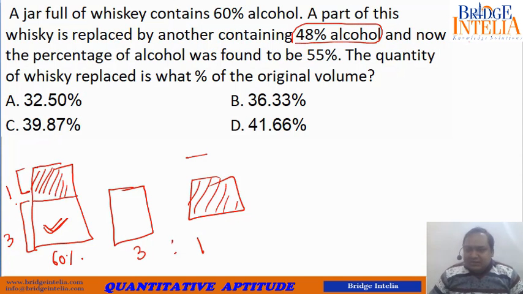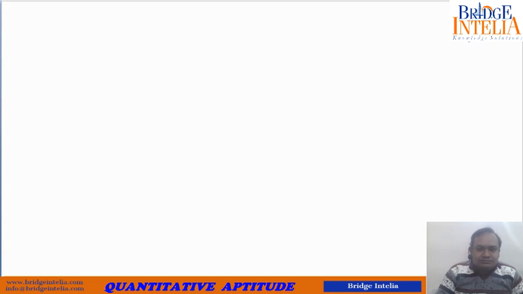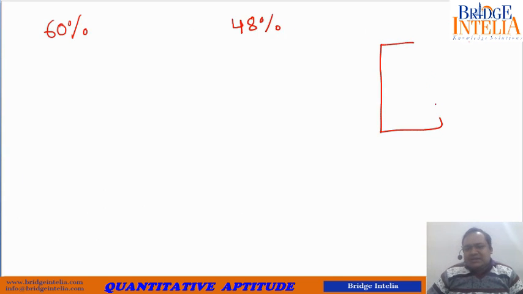The point that I wanted to highlight is that replacement questions should be treated as mixing of two solutions. So fine, let us see. Now you had two solutions. The first one was 60% strong, the other one was 48% strong. Instead of replacing, I am simply considering that this is the portion I have replaced.